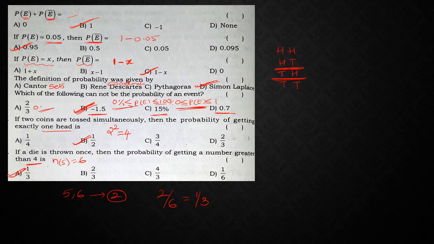Right? Now since we got this particular situation, let us see how to write for 3 coins. 3 coins means how many outcomes will come? 2 cube, 8 outcomes will come. So simply remember this: half of 8. Half of 8 is how much? 4. Just write down 4 heads followed by 4 tails.